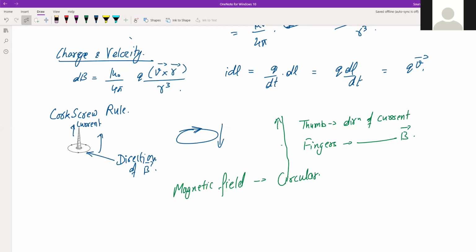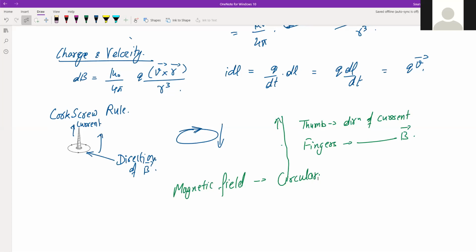We will see other coils like the Helmholtz coil, and some special cases. Then we will also see magnetic field due to a straight current carrying conductor. So the next class will be completely derivation based.